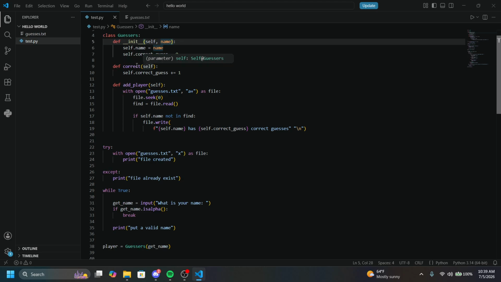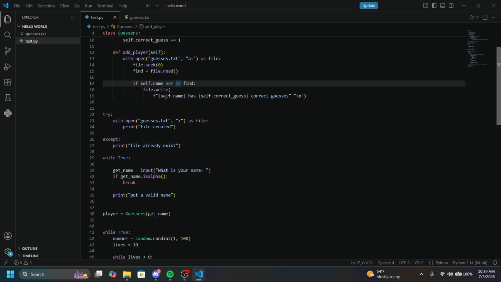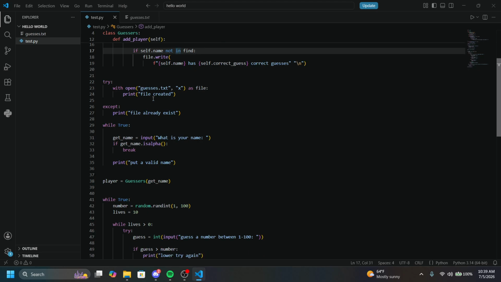I made another method where if I get the guess correct, you get plus one. And we won't really get into this right now, but if the guesses file isn't created, then it's just going to make it. That's basically what all this is.